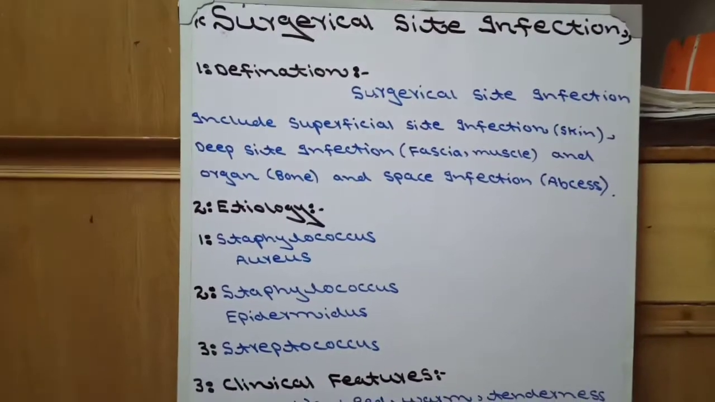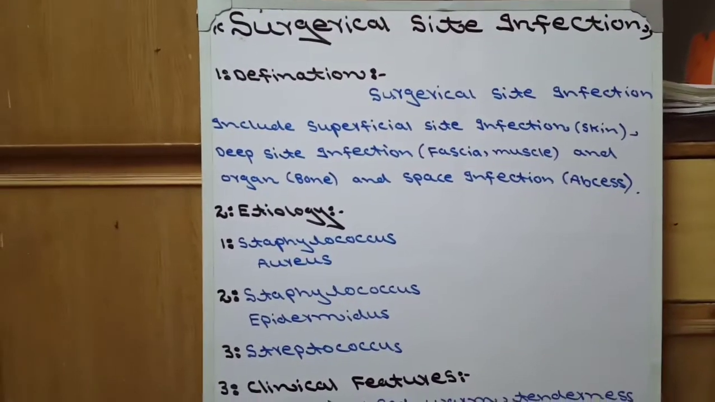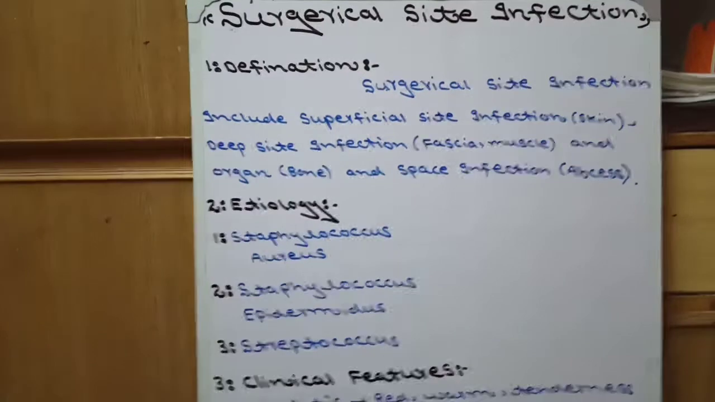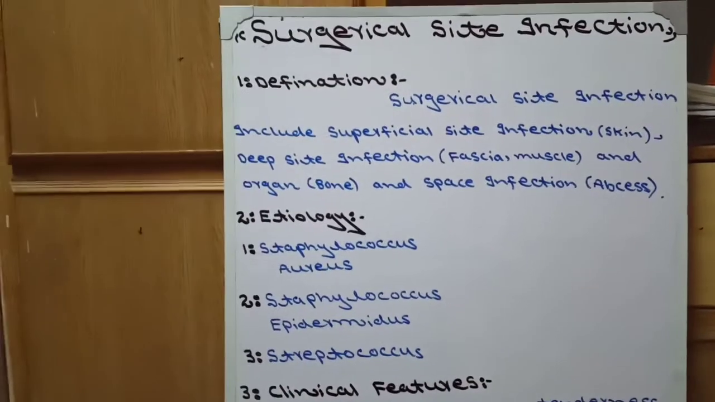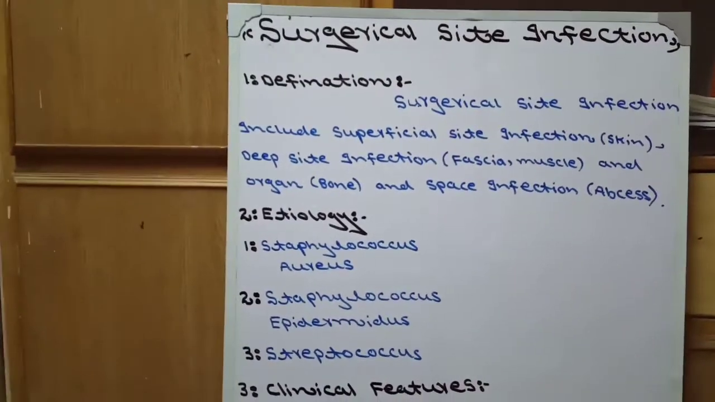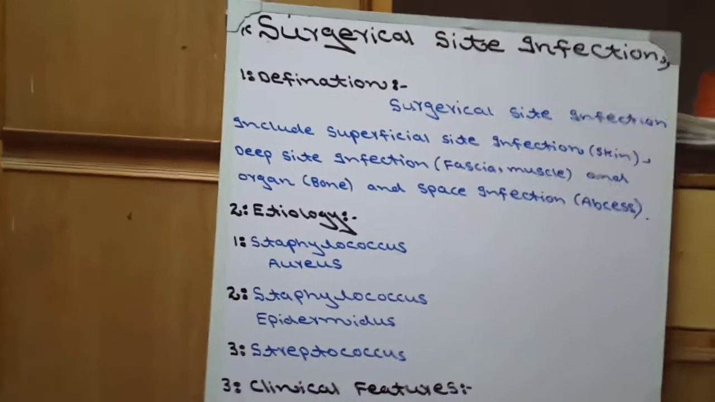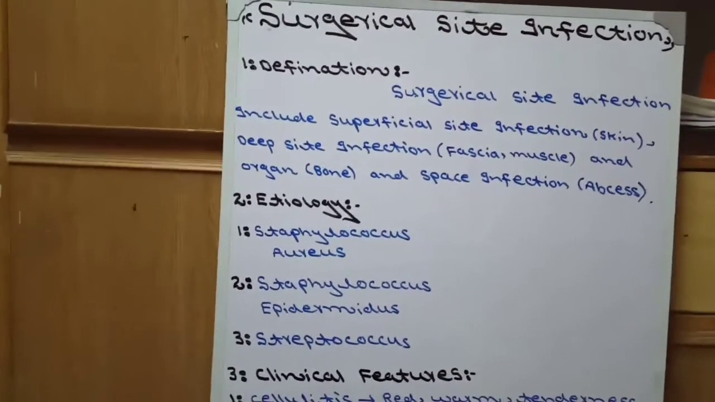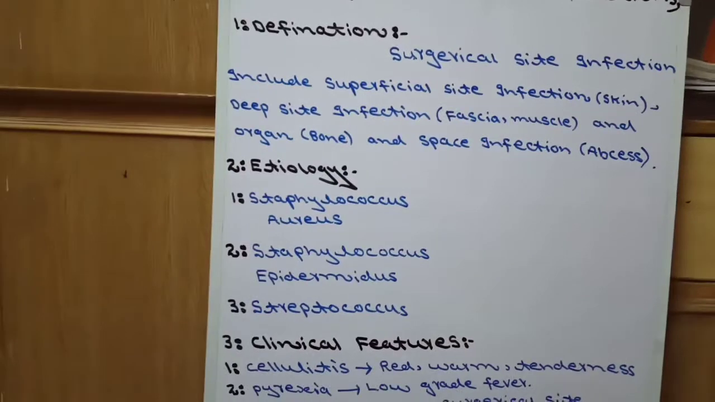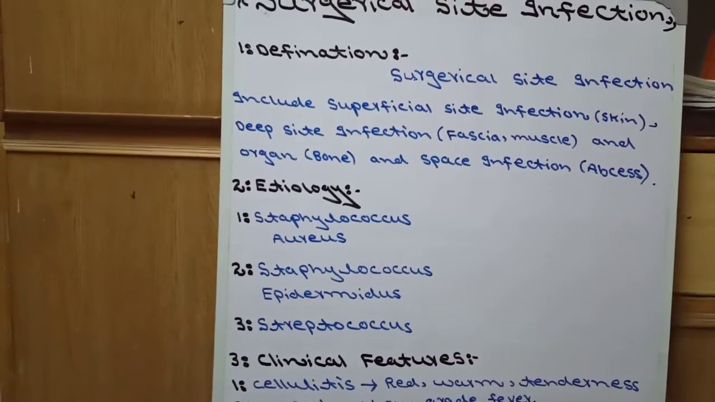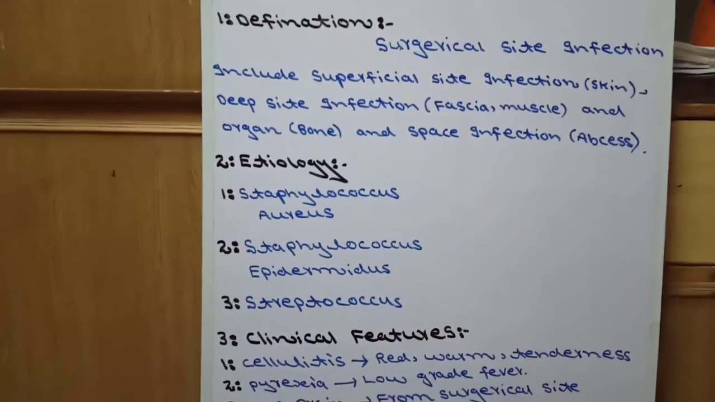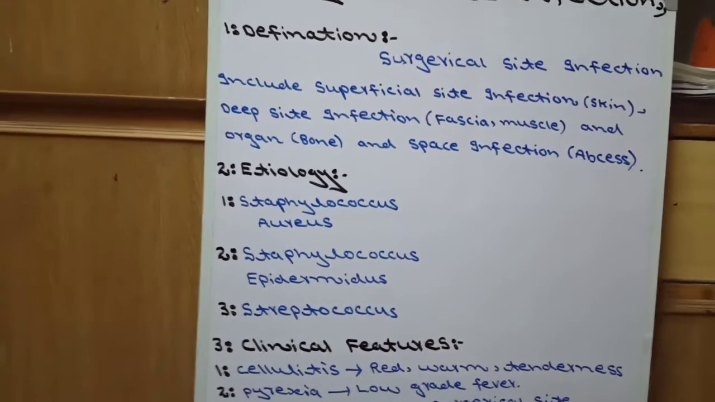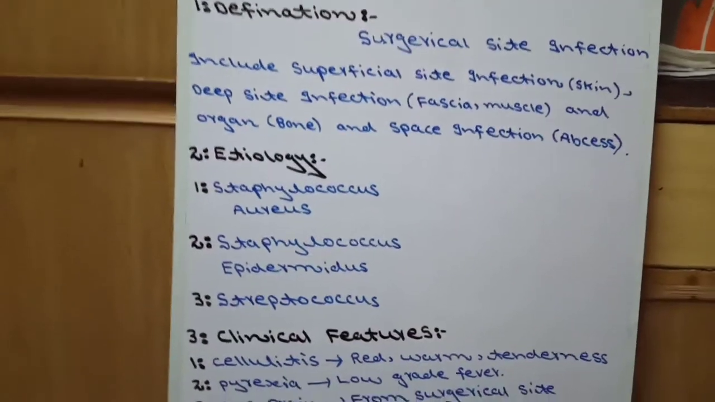In surgical site infection, four types of infection are involved. Number one, superficial site infection such as skin infection. Number two, deep site infection such as fascia and muscle infection. And the third is organ infection such as bone infection. And the fourth is space infection such as abscess.